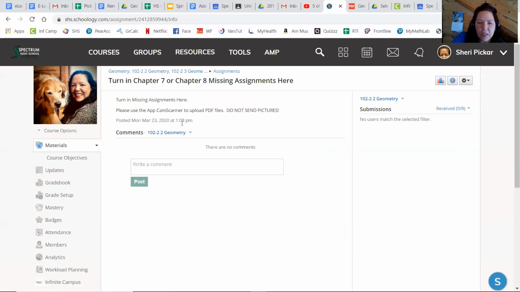If you are missing those assignments, you would go to post those assignments as a submission here, and you're going to use an app called Cam Scanner on your phone to turn those pictures of those missing assignments in to me as a PDF file. You can attach as many as you want. Let me know if this doesn't work so that I can fix it. But if you're missing assignments and you want to get credit for those missing assignments, then turn those in there.